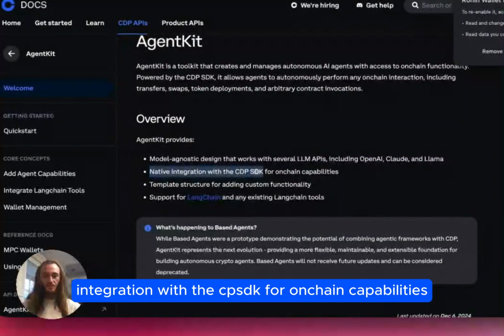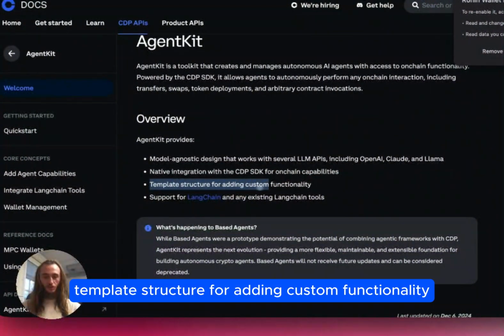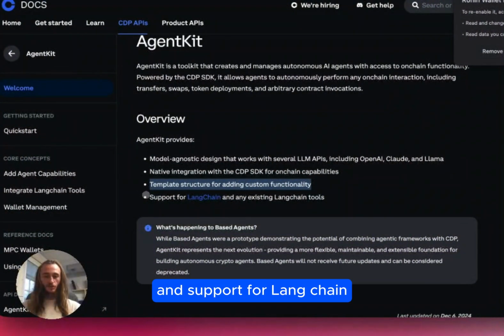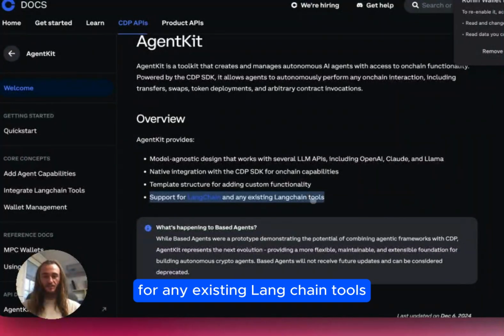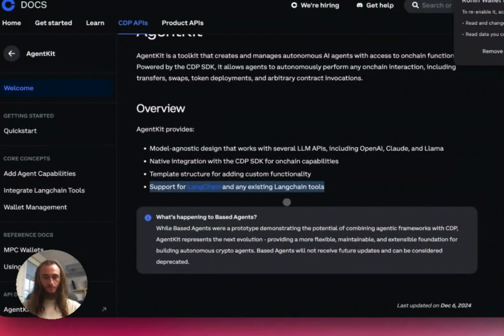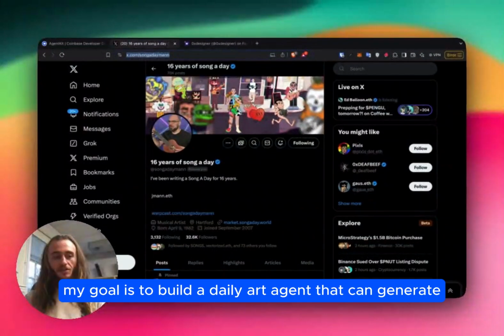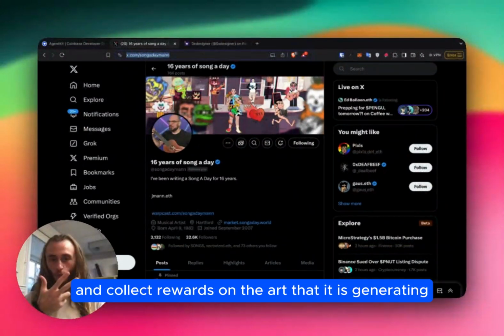An overview: AgentKit provides a model-agnostic design that works with several LLM APIs, including OpenAI, Claude, and Llama, native integration with the CDP SDK for on-chain capabilities, a template structure for adding custom functionality, and support for LangChain for any existing LangChain tools.